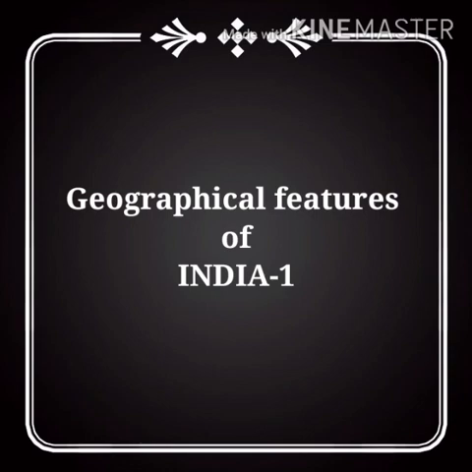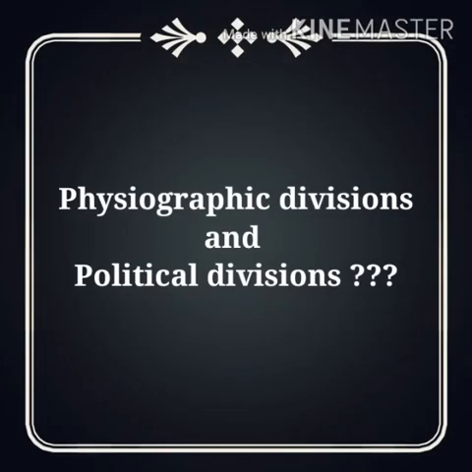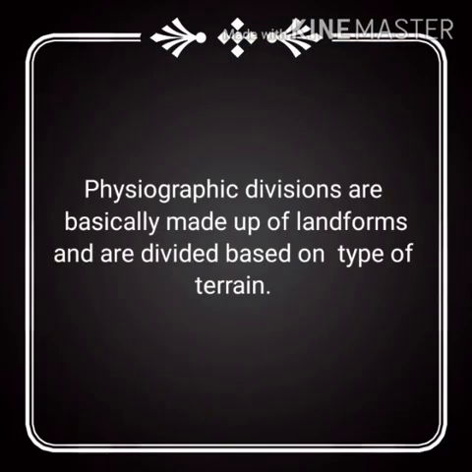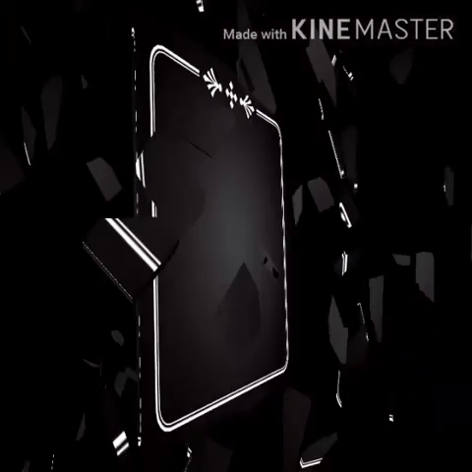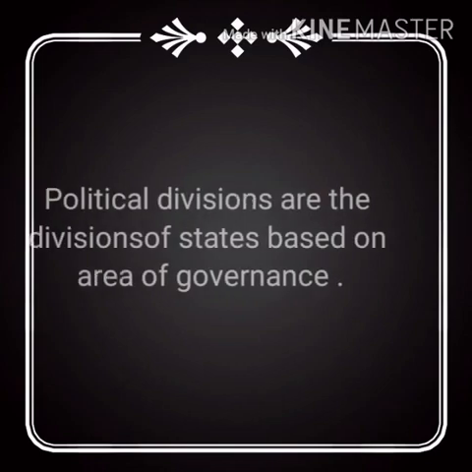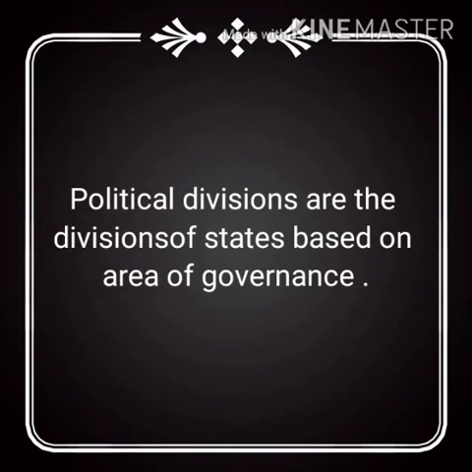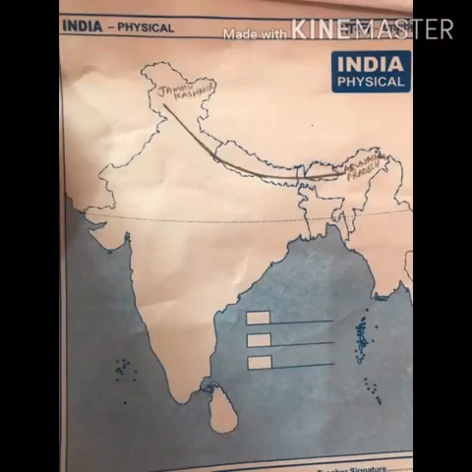What is the difference between a physiographic division and a political division? Physiographic divisions are basically made of landforms and are based on the type of terrain and the physical features present in an area, whereas political divisions are the divisions of states. They are based on area of governance. So let us understand the physiography of India.